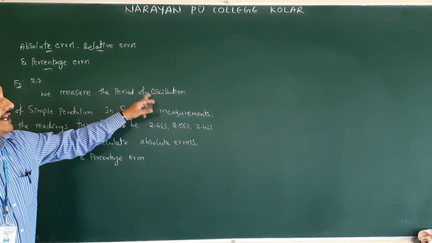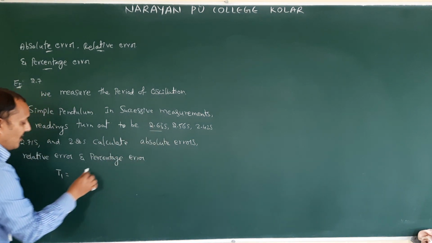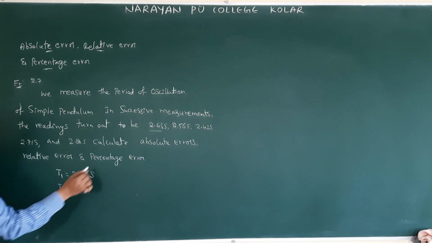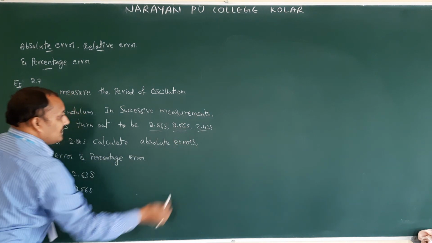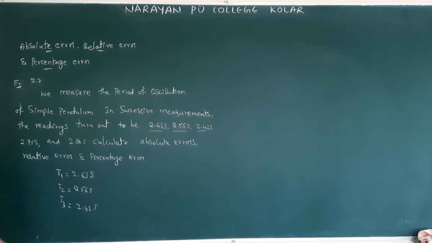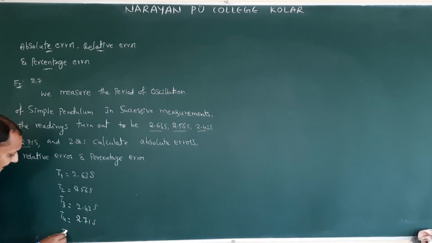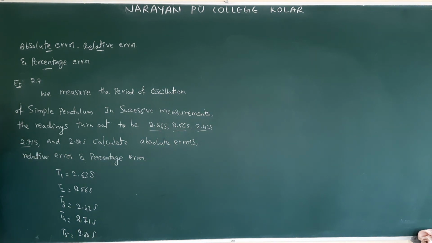We measure the period of oscillation, which means time period, and we write it as capital T. T1 is equal to 2.63 seconds, T2 is equal to 2.56 seconds, T3 is equal to 2.42 seconds, T4 is equal to 2.71 seconds, and T5 is equal to 2.80 seconds.